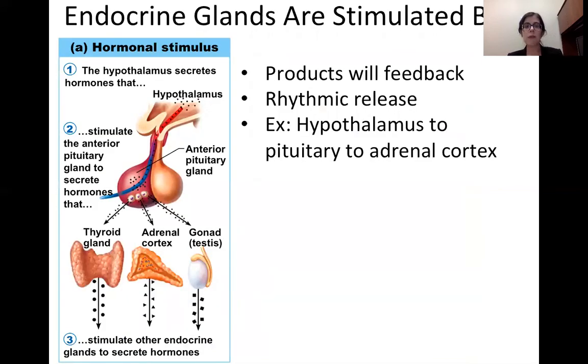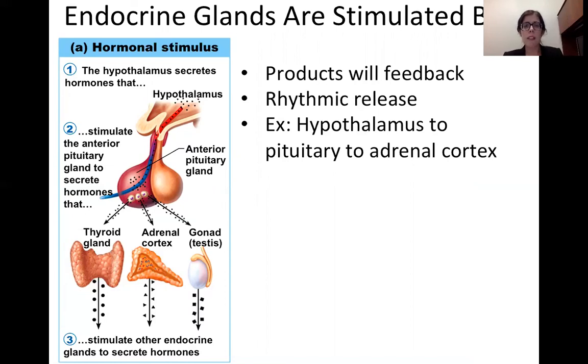And finally, we have three ways that hormones can be stimulated. So glands can be stimulated to release hormones. The first is by other hormones. This is a hormone cascade where one gland makes a hormone that affects another gland to make another hormone that can affect another one, and so on. So the classic example is the hypothalamus to the pituitary. So the hypothalamus is going to make a hormone that tells the pituitary, release your hormone. And that hormone goes to another gland and says, release your hormone.